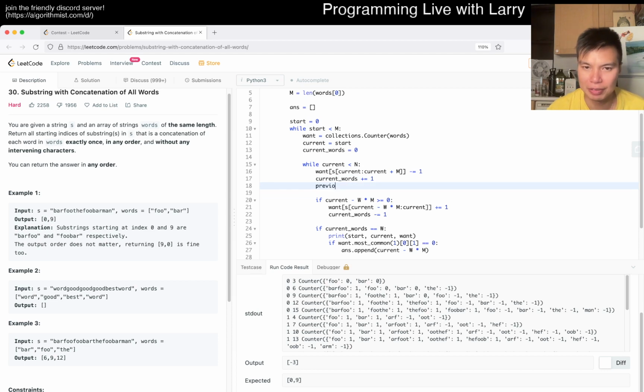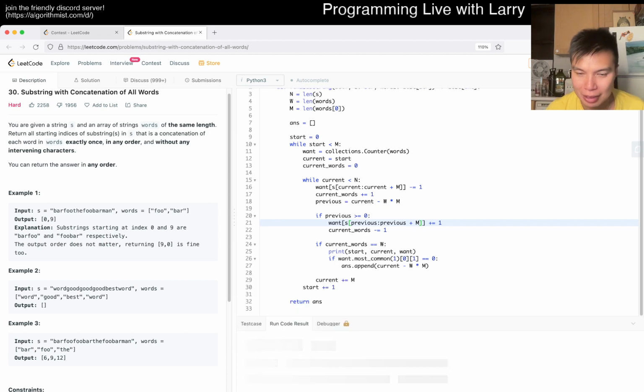Okay, so maybe previous is you go to current minus, so then here, and this may still be off by 1 to be honest, but at least it should be closer to what I actually meant, even though it's not what I actually said, but it's what I meant.